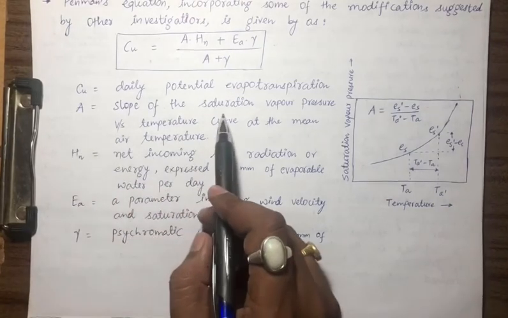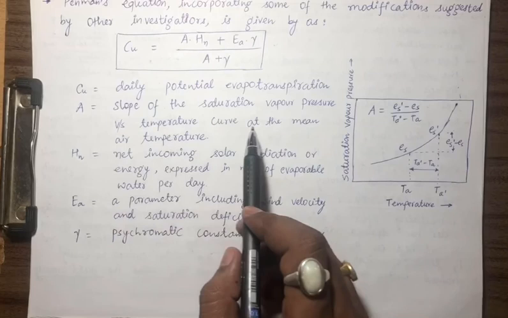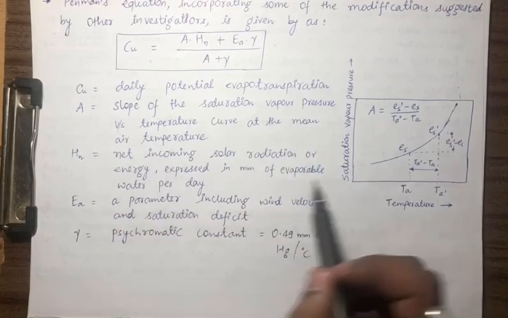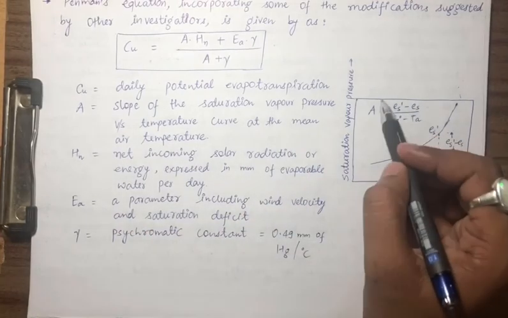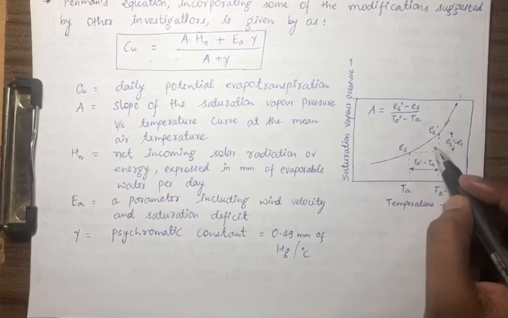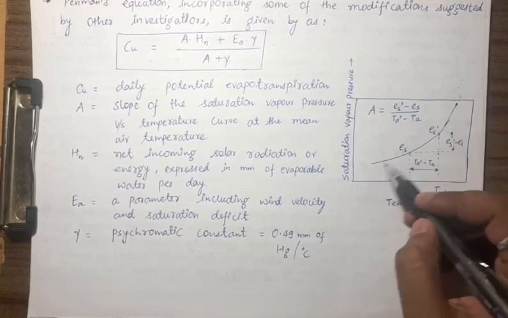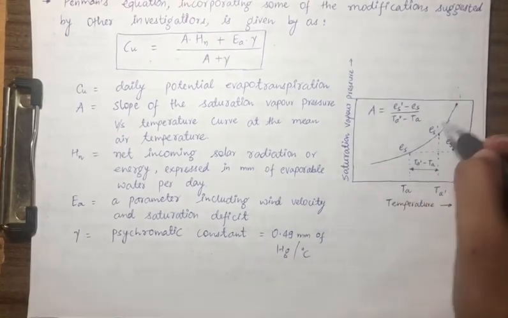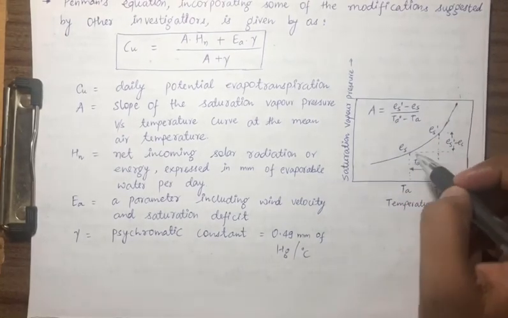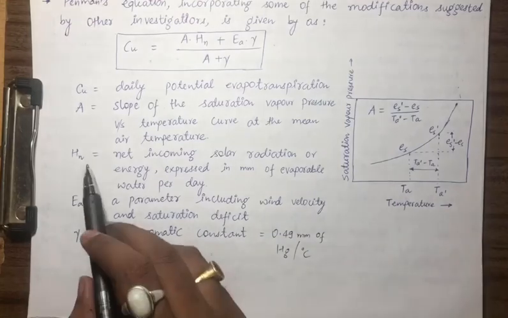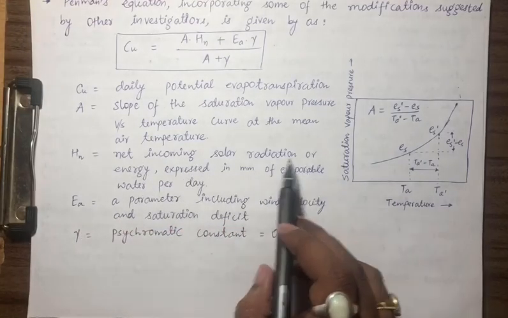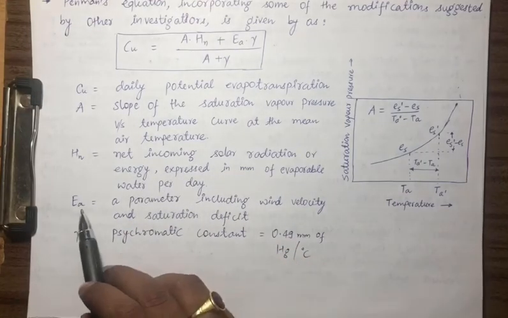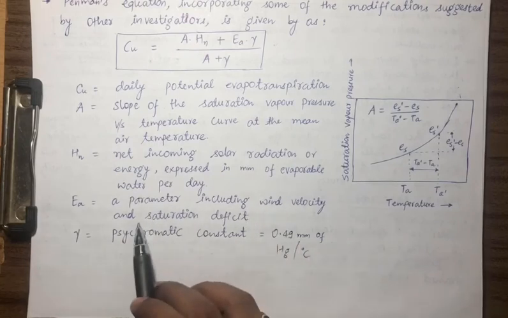A is the slope of saturation vapor pressure versus temperature curve at the mean air temperature. So this is the curve, this is A, the slope of this curve at mean temperature. Hn is net incoming solar radiation or energy. Ea is a parameter including wind velocity and saturation deficit.